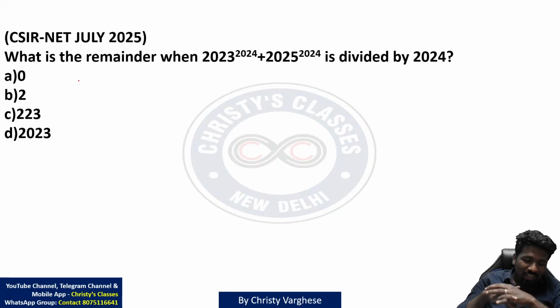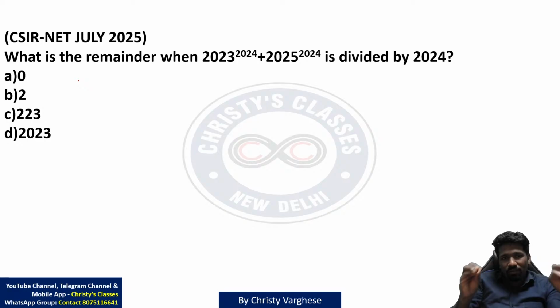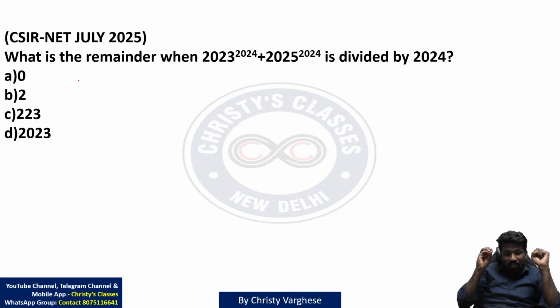If you look at the topics in quantitative aptitude and reasoning, there are topics for maybe more than 1 year of study. But what is most relevant for CSIR-NET, you have to identify.